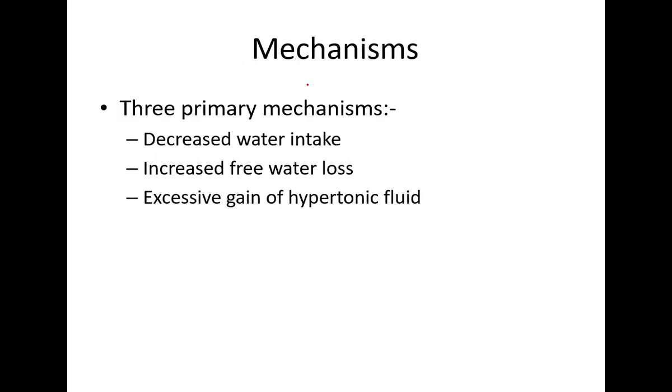There are mainly three mechanisms responsible for hypernatremia. Either decreased water intake, like in a dementia patient who has a good thirst but is not able to take the water, such as the dementia patient, intubated patient, sedated patient, infant or elderly patient. Or increased free water loss, insensible water loss, hyperventilated patients, severe burn patients. Or there is excessive gain of hypertonic fluid, like when you treat hypokalemia, that potassium chloride infusion contains sodium also, so it also causes hypernatremia. Soda bicarb infusion also causes hypernatremia.